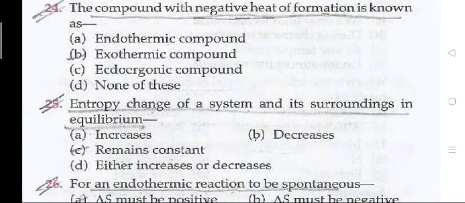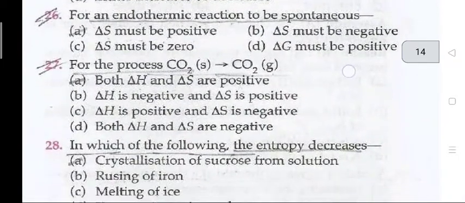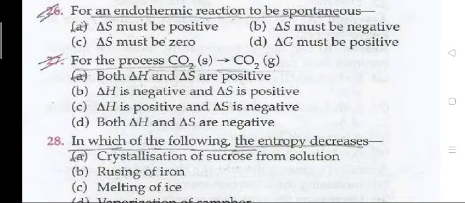The compound with negative heat of formation is known as exothermic compound. Entropy change of the system and its surrounding in equilibrium remains constant. Question 26. For an endothermic reaction to be spontaneous, delta S must be positive. For the process, CO2 solid goes to CO2 gas.